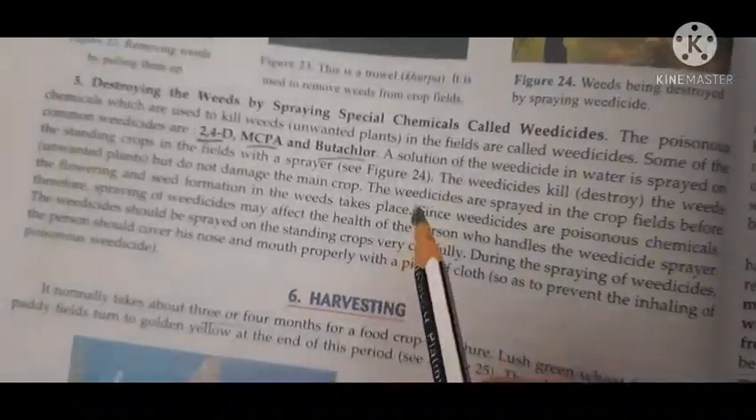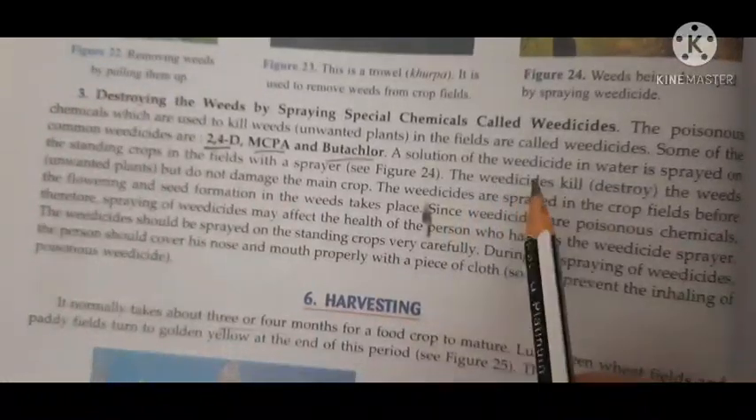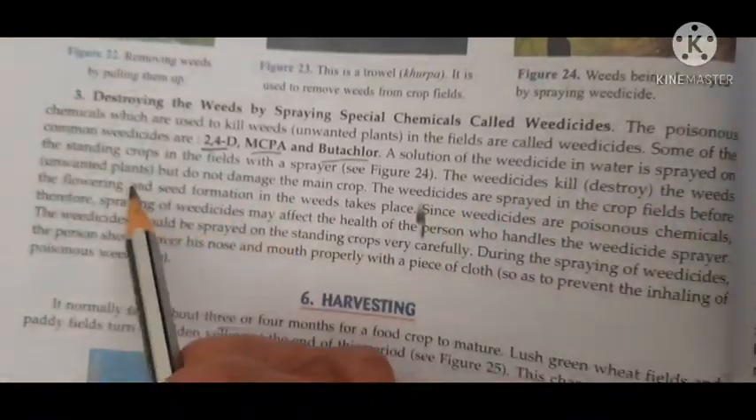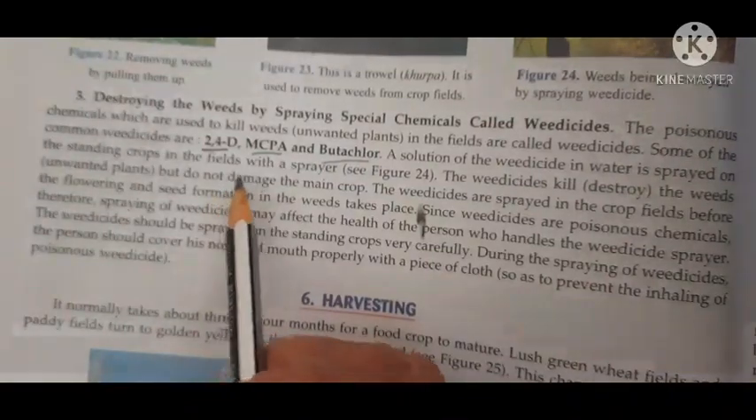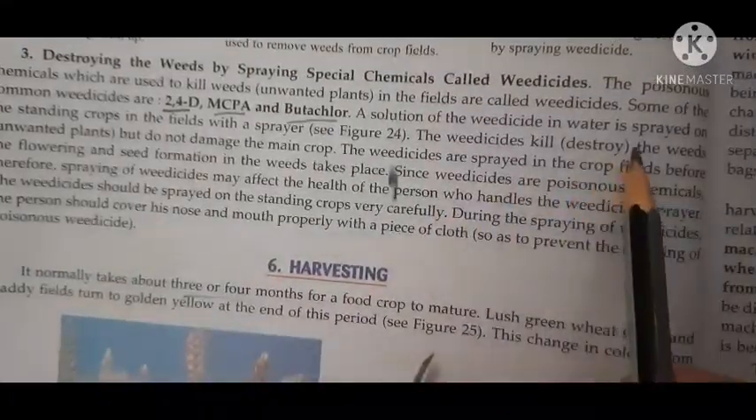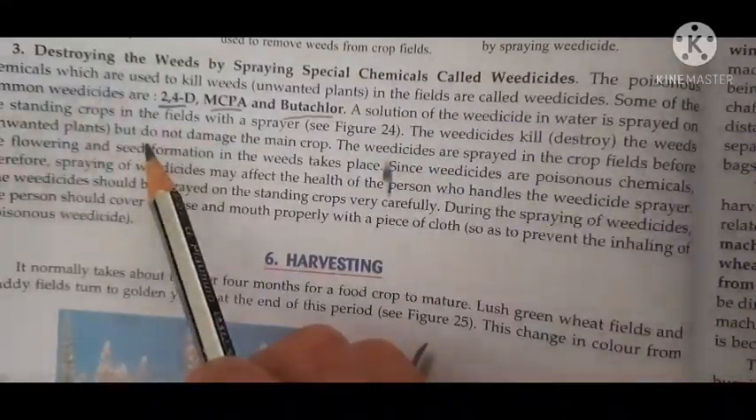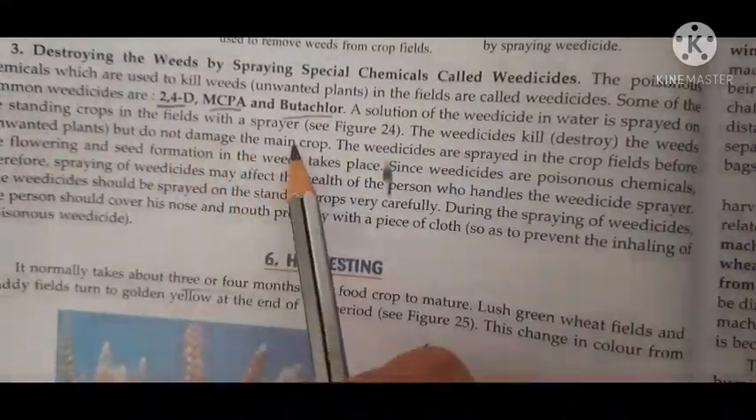So let us see here. I hope you can see. Now the solution of weedicides in water is sprayed on the standing crops in the fields with the sprayer. You can see this picture. You also have the book, please see in your books. The weedicides are mixed in water and the solution is made, and then this solution of weedicide in water is sprayed on the standing crops in the fields with the sprayer.